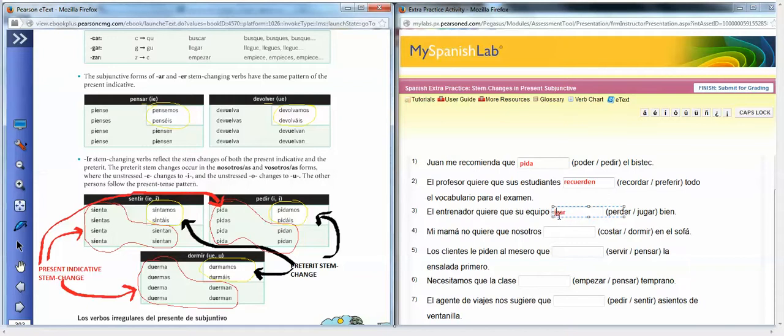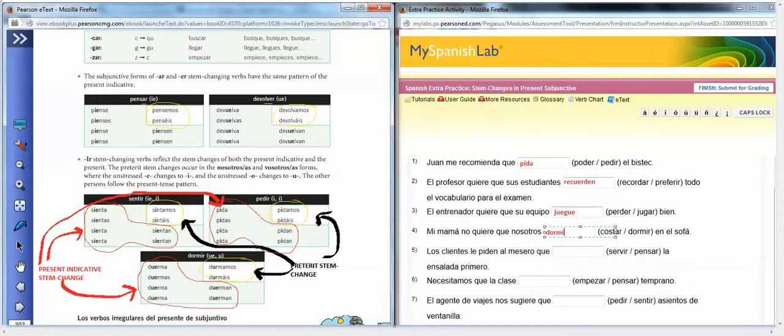Our stem change here is a UE, okay? And then the opposite ending for his team is an E. But we would lose our sound of G here, so you also have to add a U here to keep that G sound. Mi mamá no quiere que nosotros gustar dormir en el sofá. Makes most sense. She doesn't want us sleeping there.